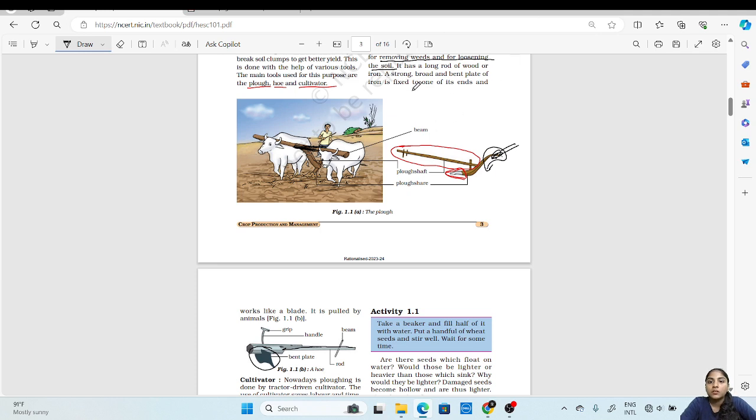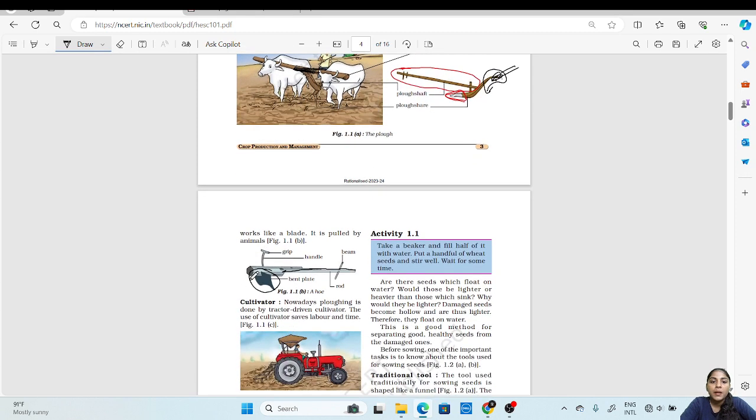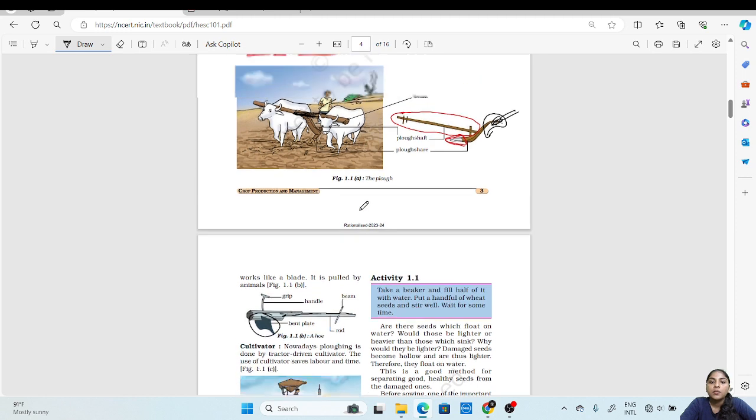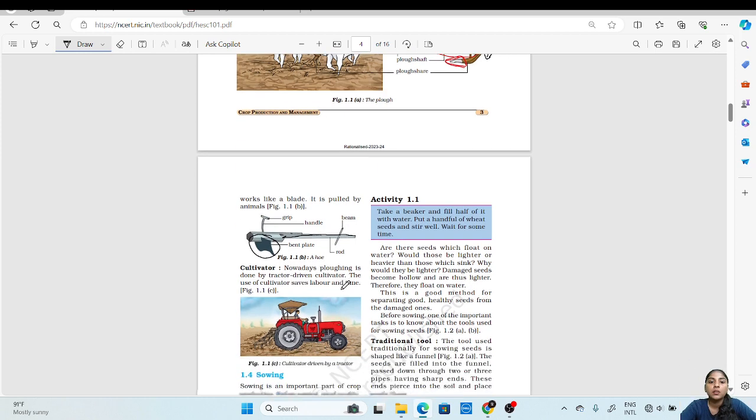This bent plate works as a blade and it is similar to the plow. One end of this rod also has a beam which will be attached to the back of the animals, which will pull the hoe.